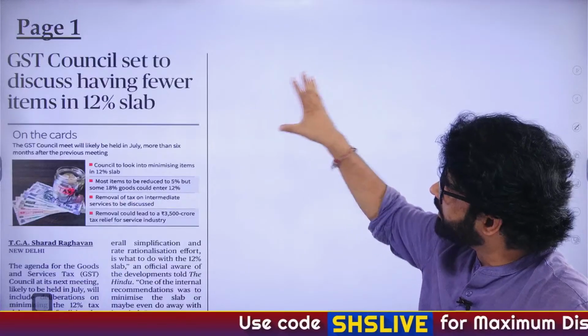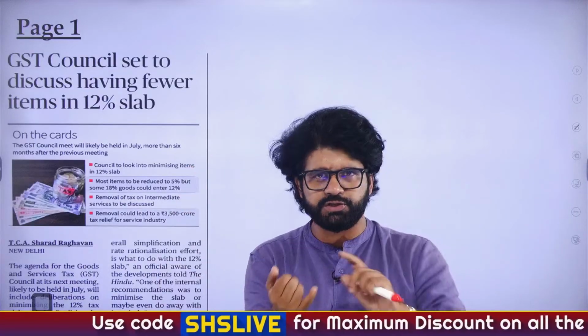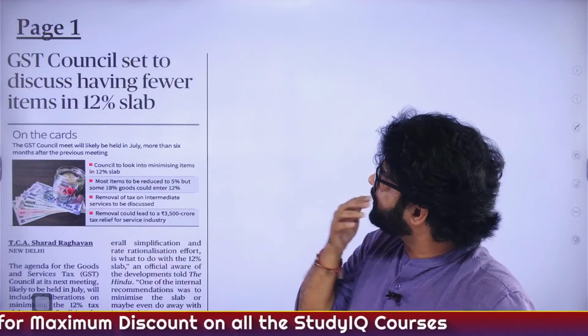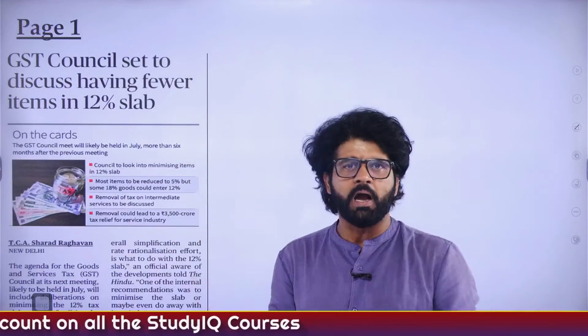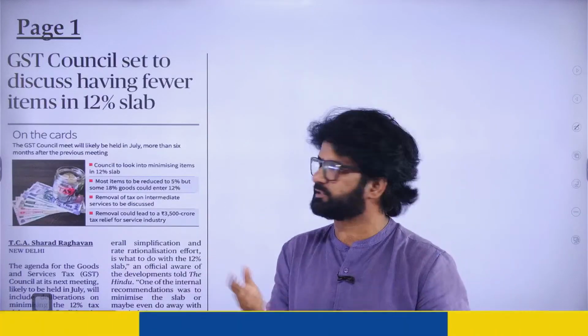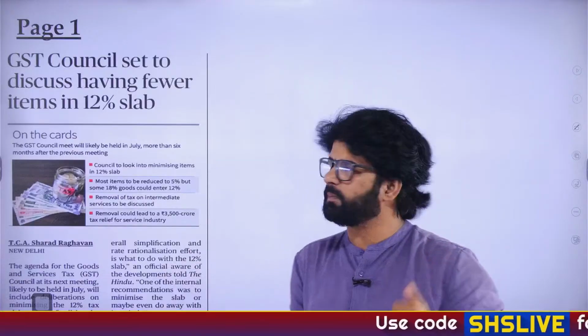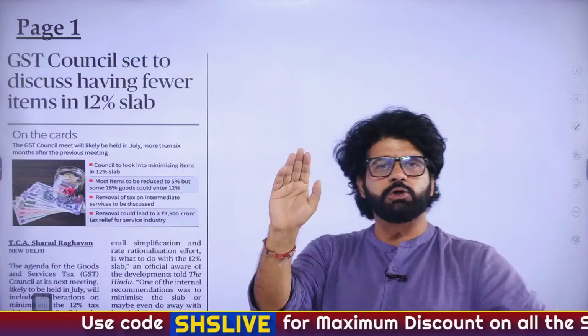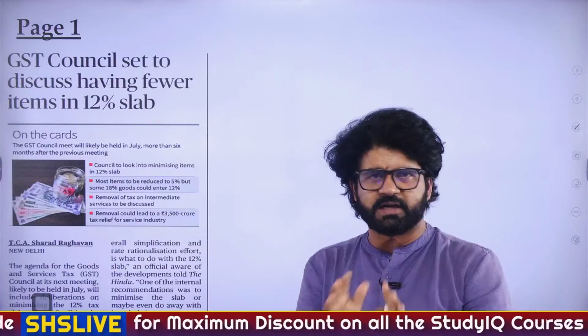There are different tax slabs under GST: 0%, 5%, 12%, 18% and 28%. Now, they will be meeting in July. Ideally, the GST Council should meet quarterly, every 3 months, but they have not met for a very long period now. We'll see why that has happened. So 0%, 5%, 12%, 18%, 28%. These are the tax slabs.